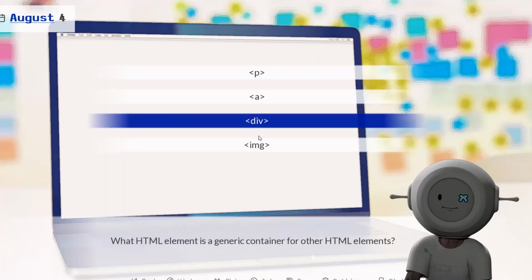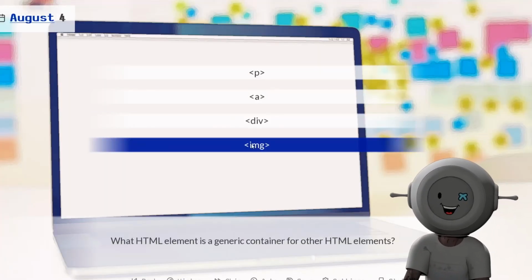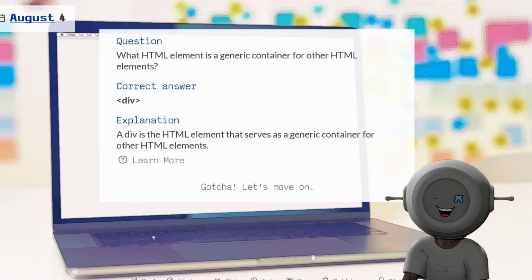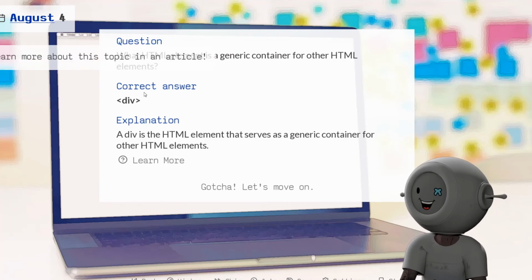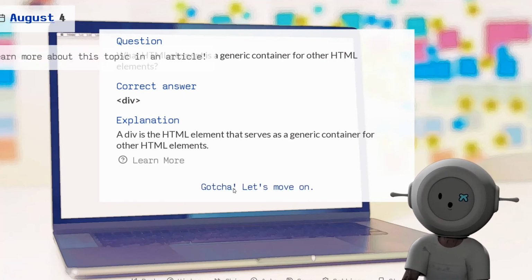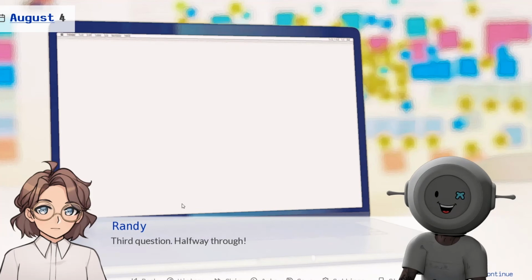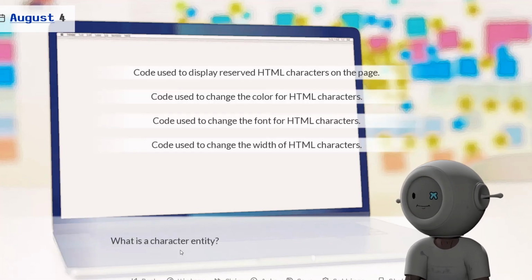I'm gonna go with this because I'm not familiar with any of this stuff. I got it wrong. Div. I never would have known that. Let's move on. Third question, halfway through.